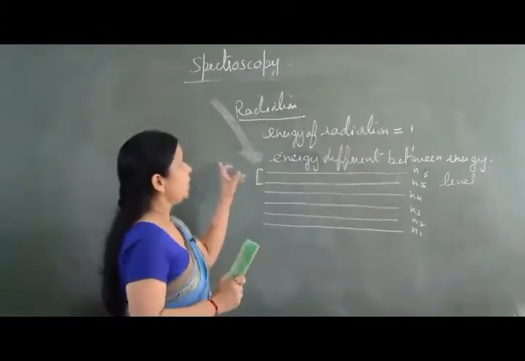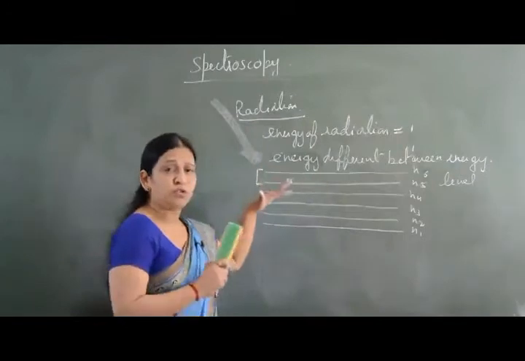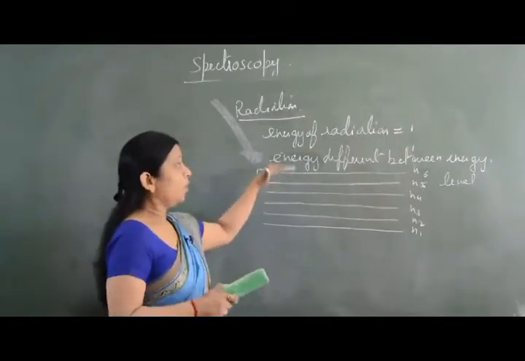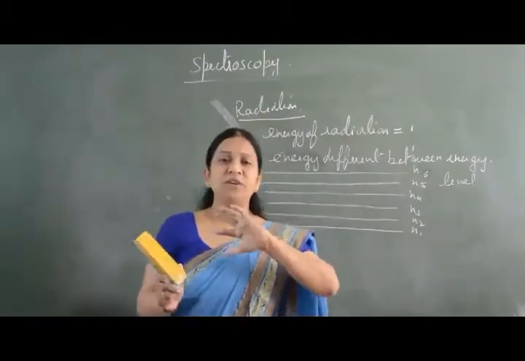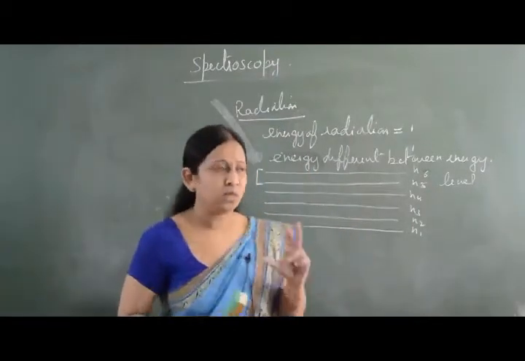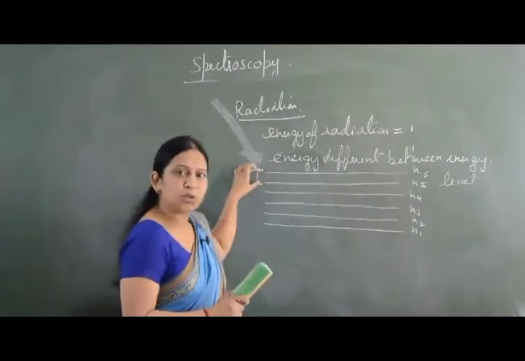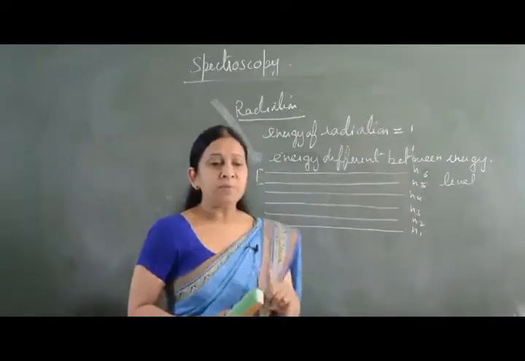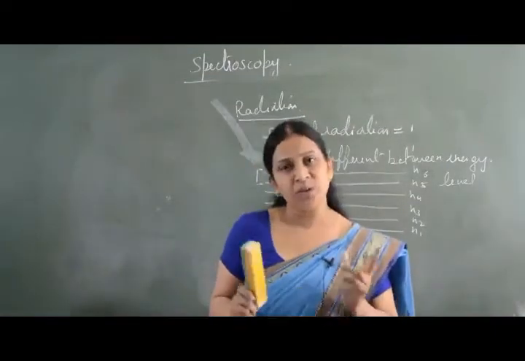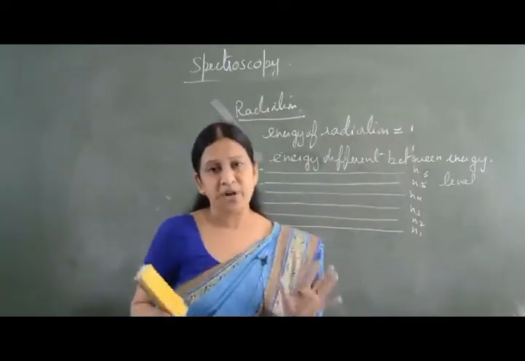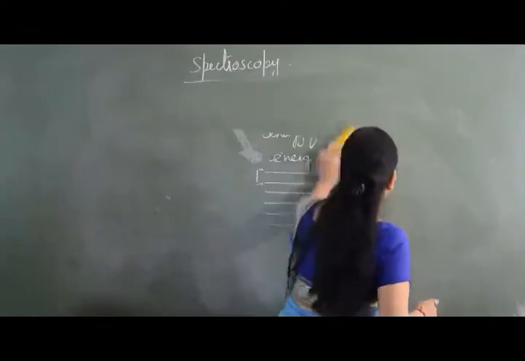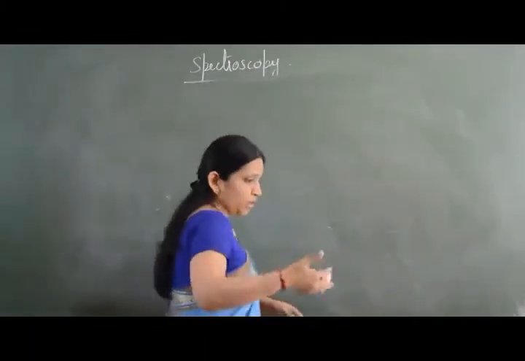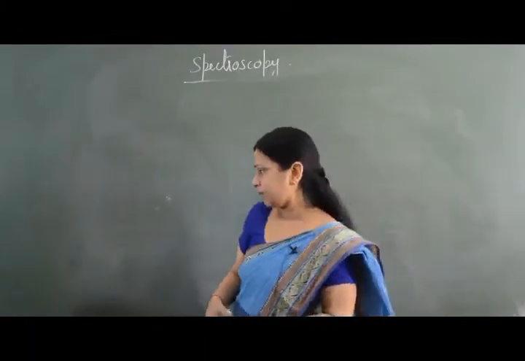And what is the condition? When the energy of the radiation which is falling is equal to, or we say in resonance with, the energy difference between the two energy levels, then the radiation is going to interact with the molecule, otherwise no interaction is possible. So this is again the concept which we are going to use time and again.